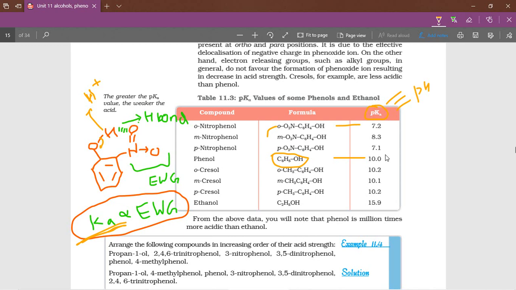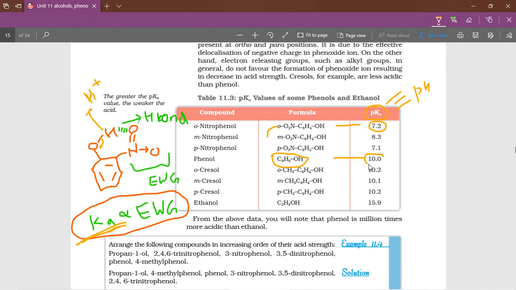Suppose water is there, pH value 7 is neutral. HCl has pH value 1, strongly acidic, like that. Here pKa is like pH. A low pKa value means more acidic strength.